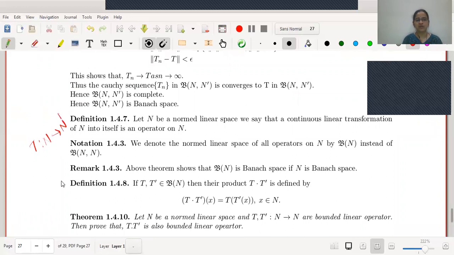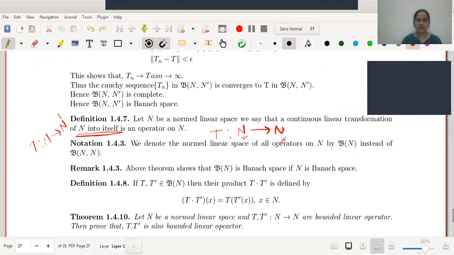Now we will consider the special case for a normed linear space N, where we find a continuous linear transformation from N to itself, that is a mapping T from N to N. If this is continuous and linear as well, where the domain and codomain of the mapping are the same, then this continuous linear transformation is called an operator.